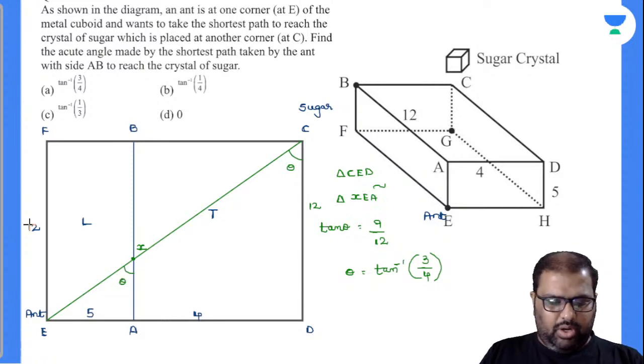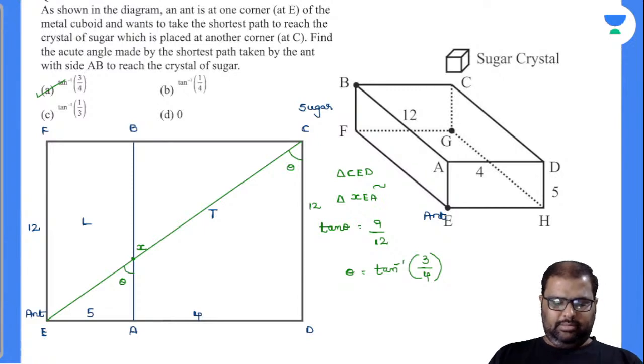So how many of you got this point perfectly? Let me know. And your option number A satisfies the answer. Exactly done.